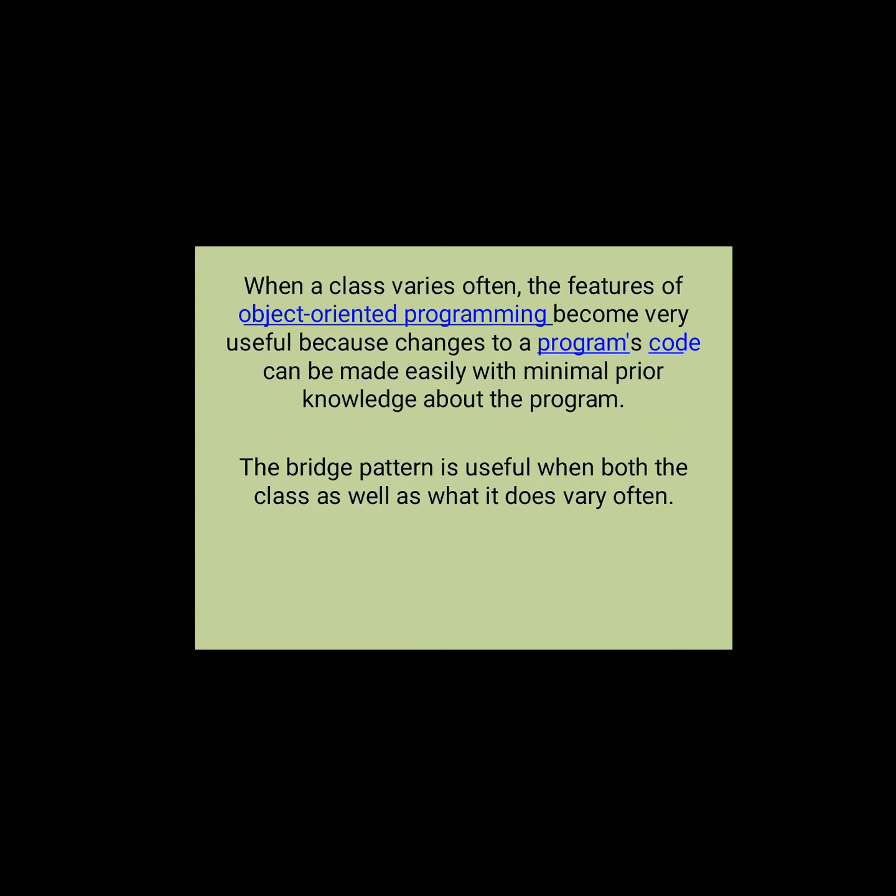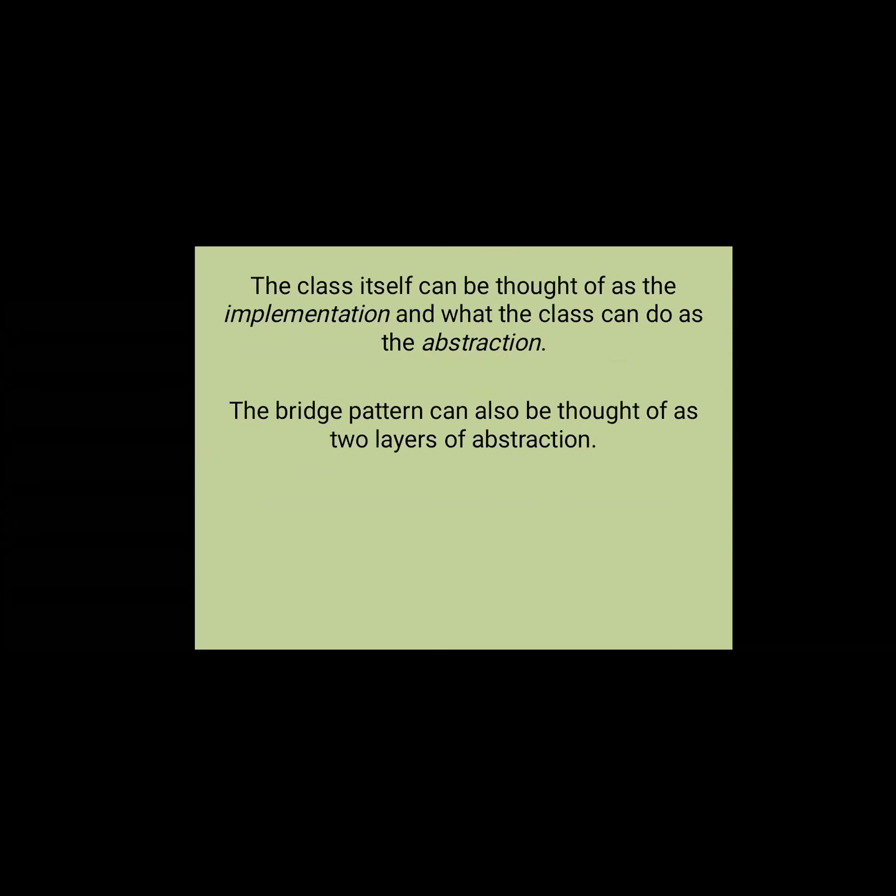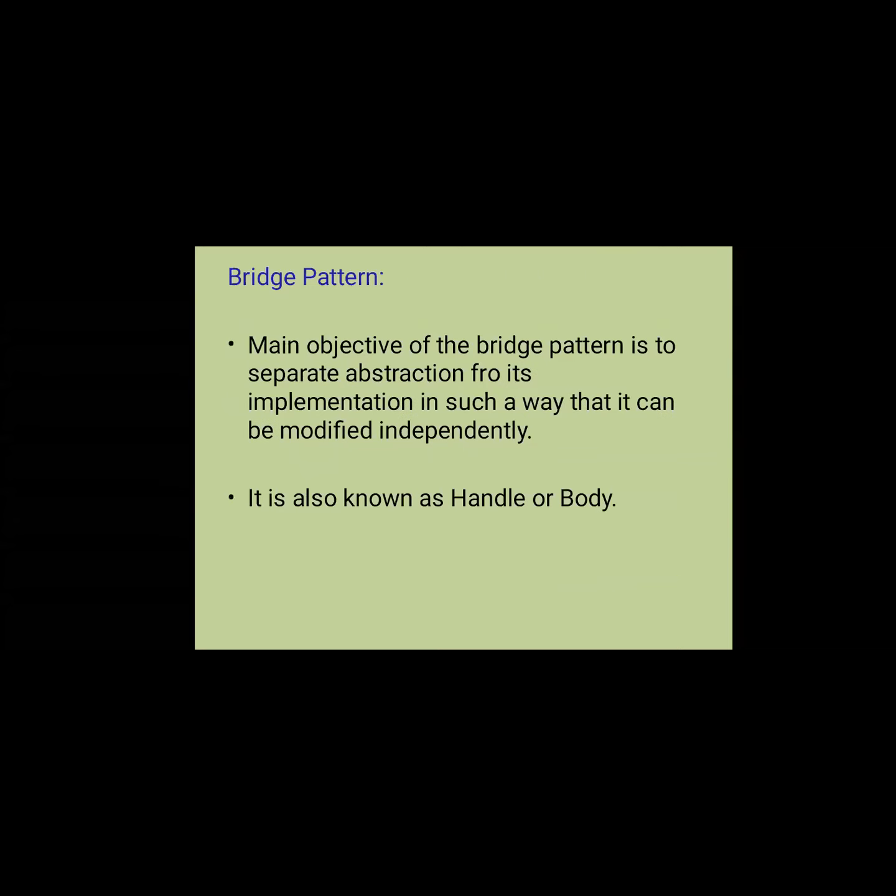So when we are based on object-oriented programming concepts, we can easily perform modification and provide easier access. And another thing, here we are reducing the code, and we are able to draw the relationship from the parent class to the subclasses. The bridge pattern is useful when both the class as well as what it does vary very often. So the class itself can be thought of as the implementation, and what the class does as the abstraction. The bridge pattern can also be thought of as two layers of abstraction.